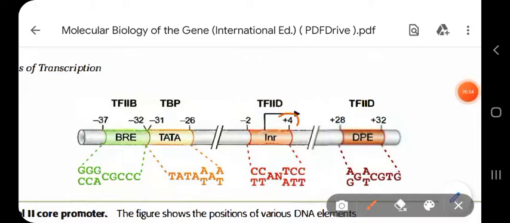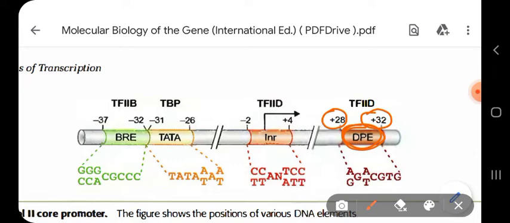Like here plus 4 has been written. What does it mean? It means that this plus 4 region is located 4 nucleotides away from the transcription start site. This region called the DPE element, or downstream promoter element, is written here as plus 28 to plus 32. What does it mean?